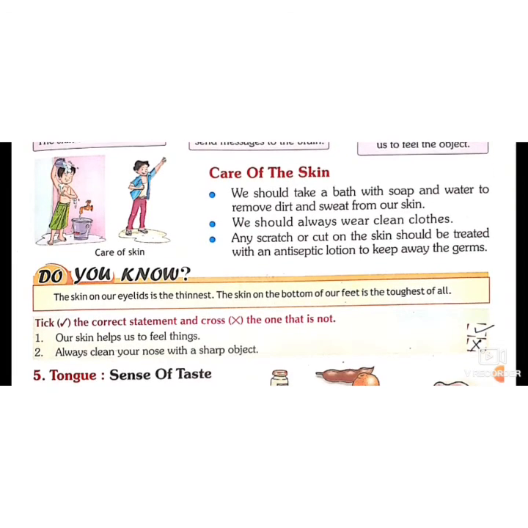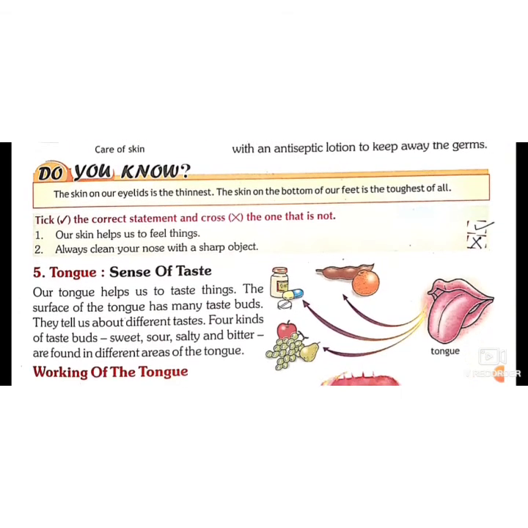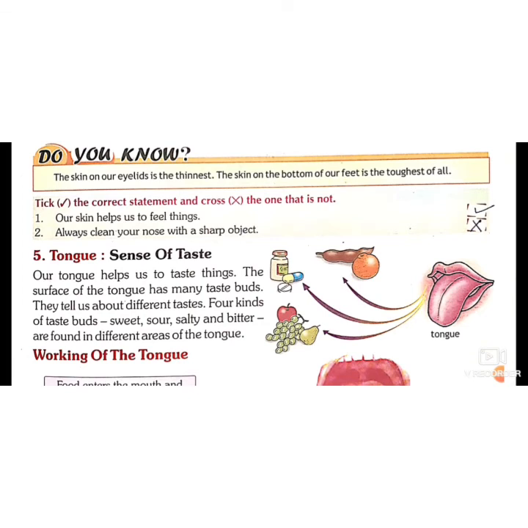So how can we take care of our skin? Because we have a covering of the skin all over the body, we should take a bath with soap and water to remove the dust, sweat, etc. We should always wear clean clothes. Any scratch or cut or any wound on the skin should be treated with antiseptic lotion to keep away the germs, otherwise it can cause infection.